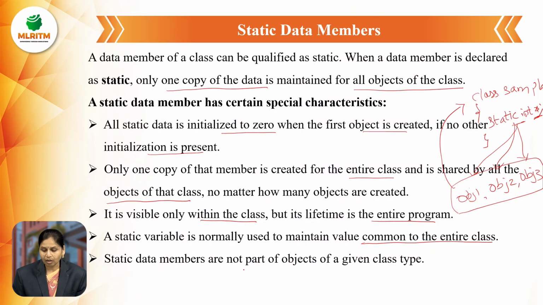Static data members are not part of the objects of a given class type. Static data members are always linked to the class only, but not the objects. For example, int y is a non-static variable, so whenever we create three objects, we can access this variable y through these three objects. But static data members are created as only one copy for the entire class, no matter how many objects are created for the class.